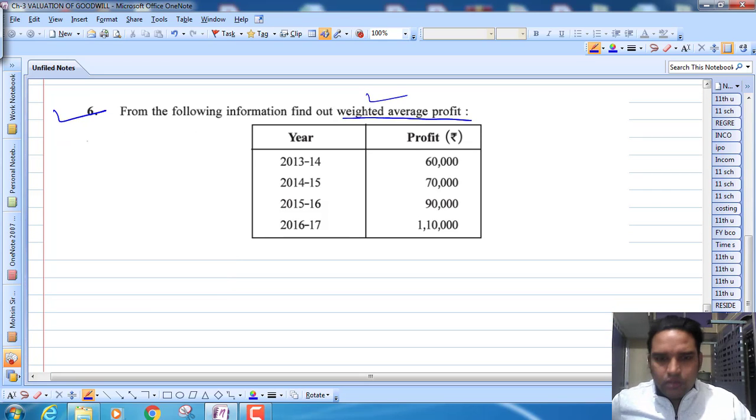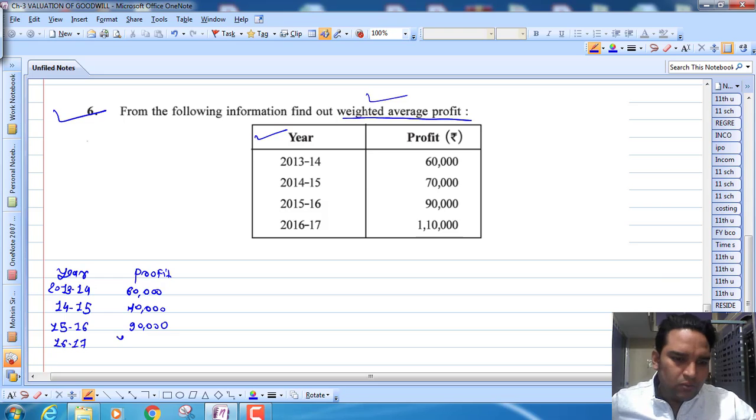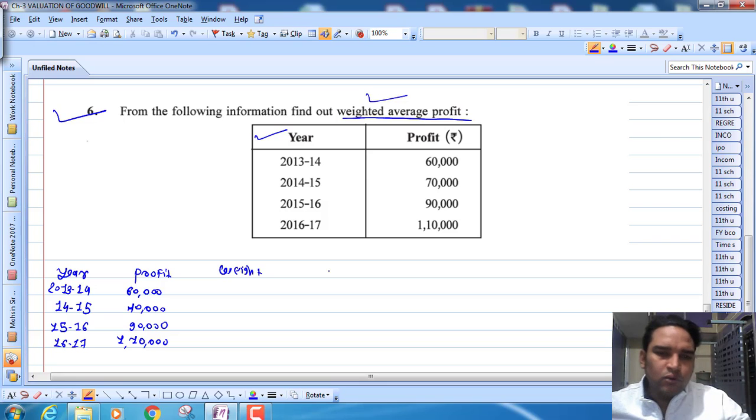So first of all, you have to copy these 2 columns like this, year and profit. You have to write vertically here 2013-14, 14-15, 15-16 and 16-17. Profit 60,000, 70,000, 90,000 and 1,10,000. Now you have to prepare 2 additional columns. One is weight and the other one is weighted profit.